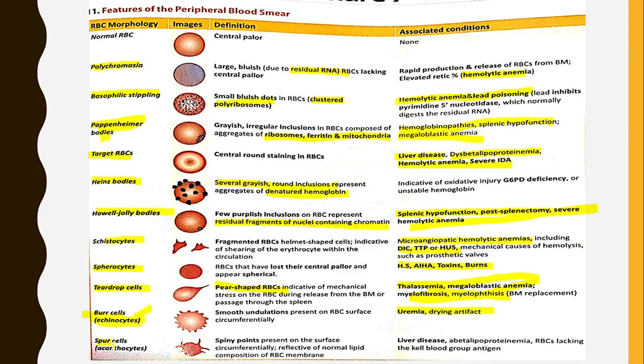Then coming to Spur cells, which are acanthocytes. The name acanthocytes is very important. They have spiny points present on the surface circumferentially, reflective of abnormal lipid composition of the RBC membrane. They are associated with liver disease, abetalipoproteinemia, and RBCs lacking the KEL blood group antigen. These different peripheral blood smear image-based questions are being asked frequently.